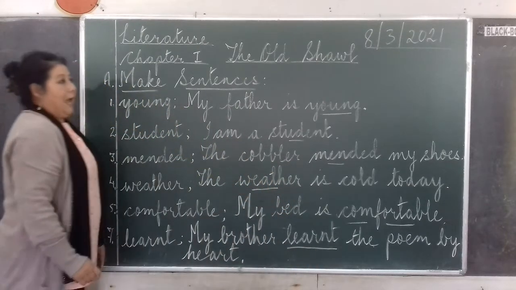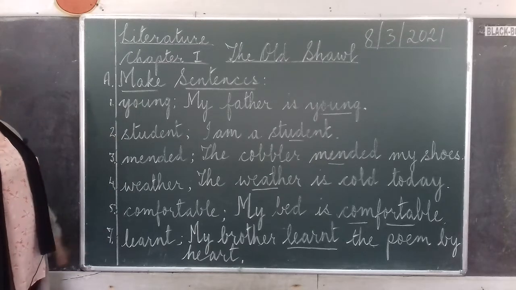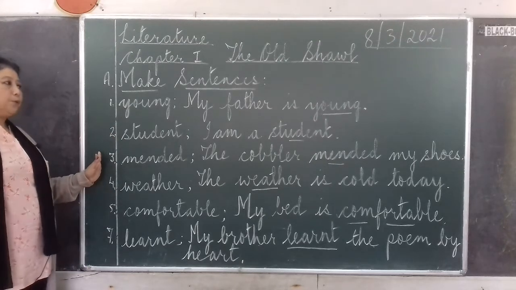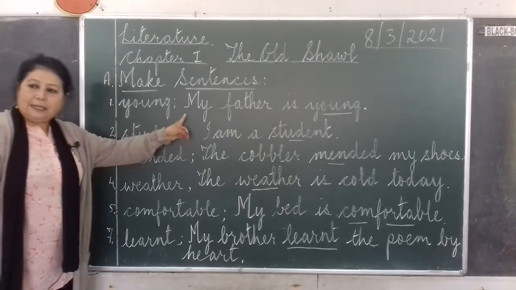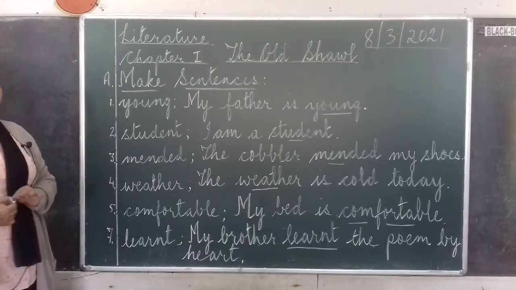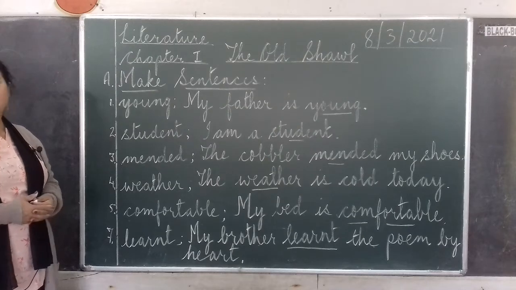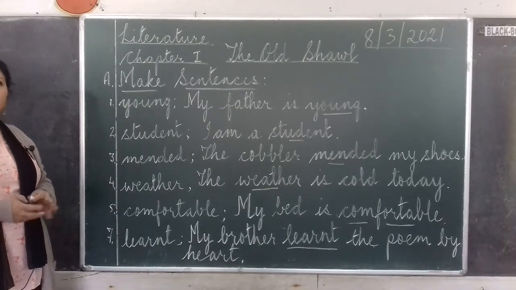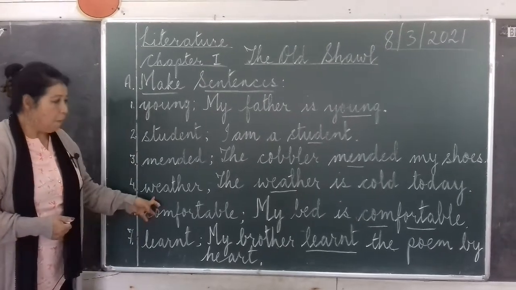Now look here. As I have done the sentences here, I told you, you have to remember one thing. You should always start with a capital letter and end with a full stop. And sometimes a sentence ends with a question mark also, or an exclamation mark. All these you will learn later, but supposing weather.